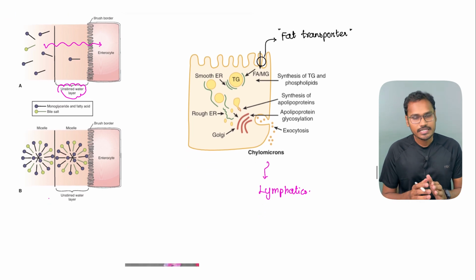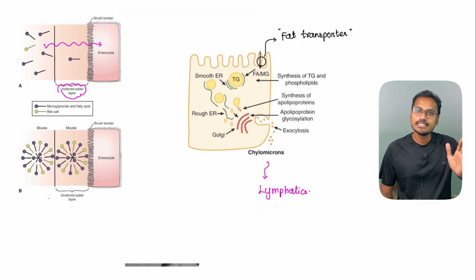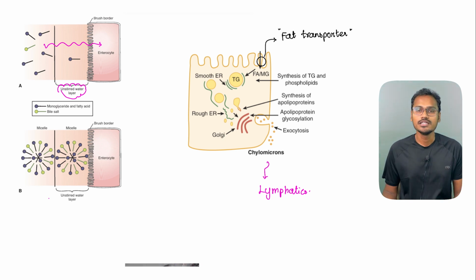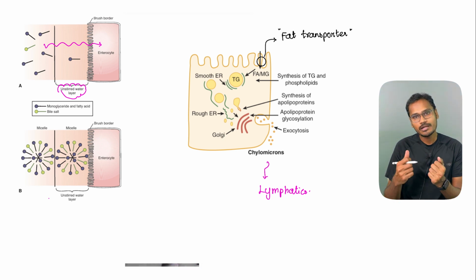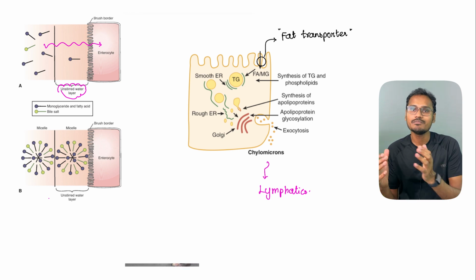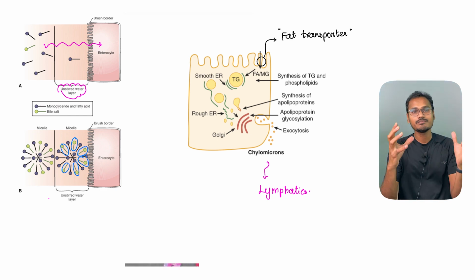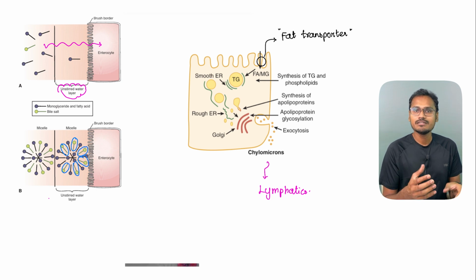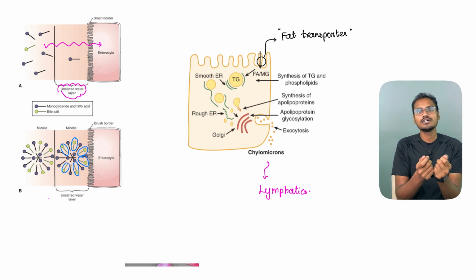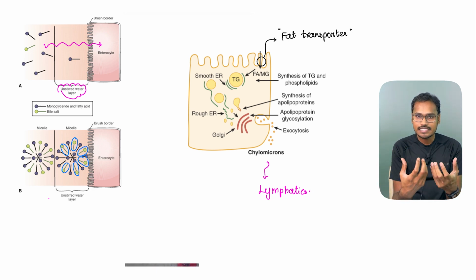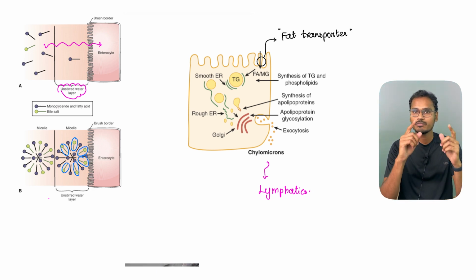But what is the difficulty for this unstirred water layer? This is a fat and there is a water. So this fat cannot enter into the water. So we need help of somebody who can pick them up and take them near the brush border. Who does that? As you can see here, the green molecules are nothing but our bile salts. What the bile salts do is, they will form something called as micelle. What is this micelle? You can just imagine it is forming a globular structure or a wheel-like structure, wherein it is attaching itself with the fat molecules and forming a structure.